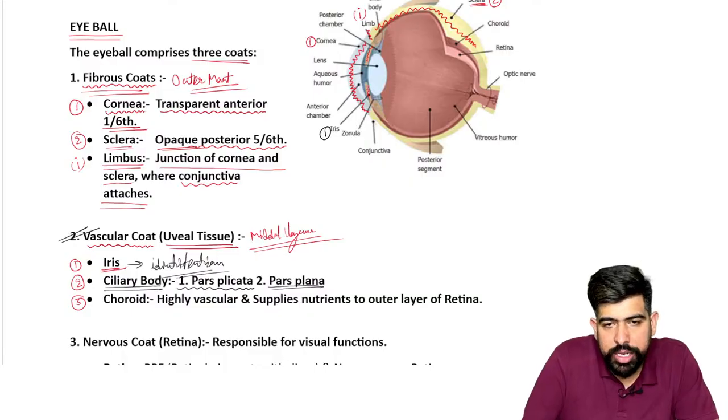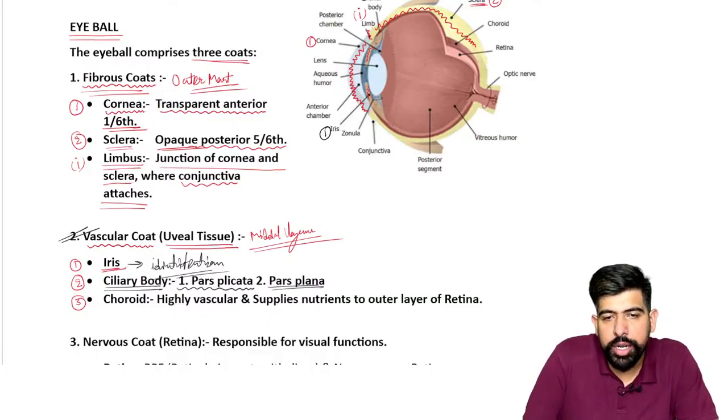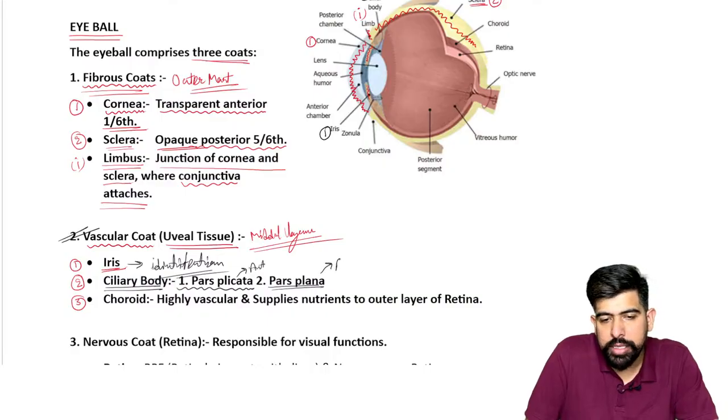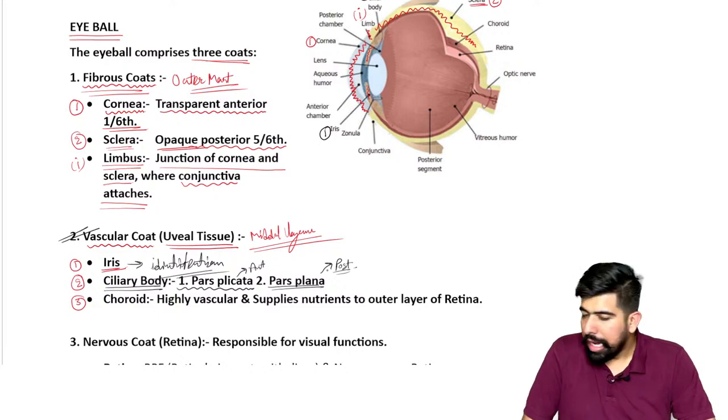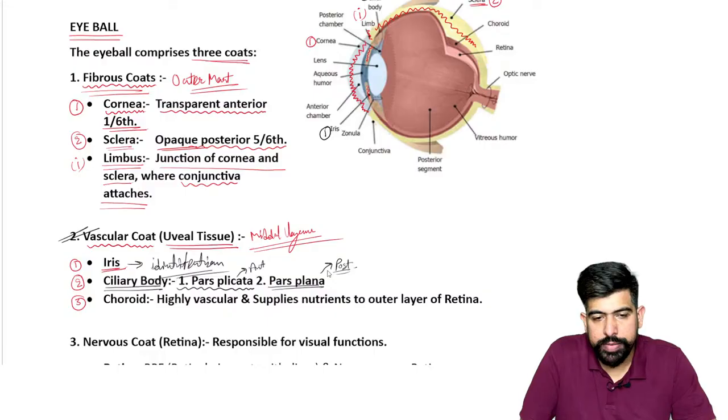So the ciliary body is here. You can see I am marking it with the black color in the diagram with the numbering 2, and over there this is the ciliary body, the anterior part. Please remember the pars plicata is the anterior one and the pars plana is the posterior one.